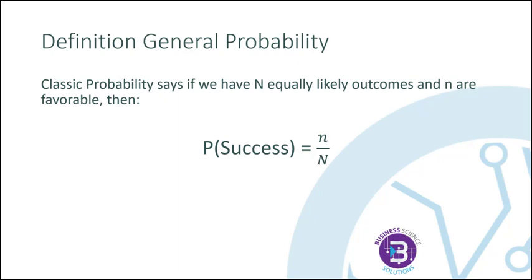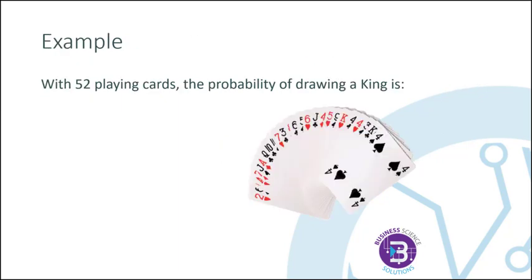is equal to small n over large N, or the number of possible favorable outcomes over the total number of outcomes. As an example, let's say we have 52 playing cards, and we want to find the probability of randomly drawing a king from a shuffled deck of cards.